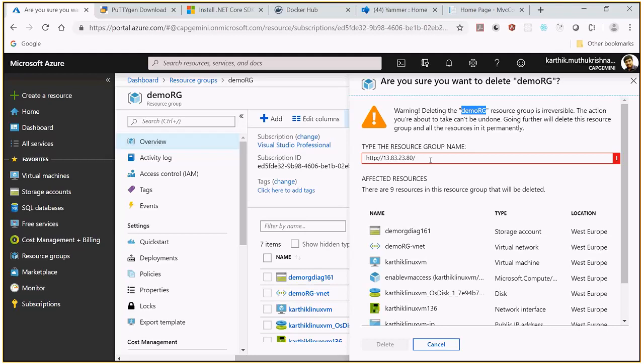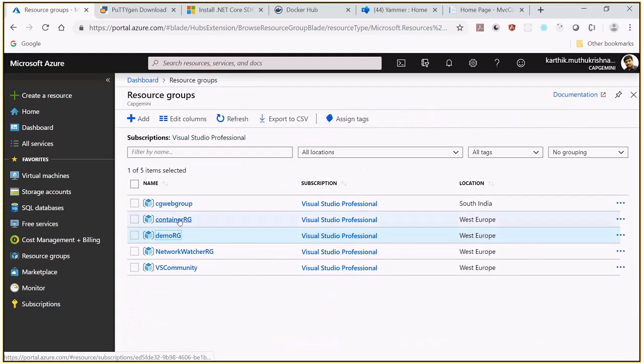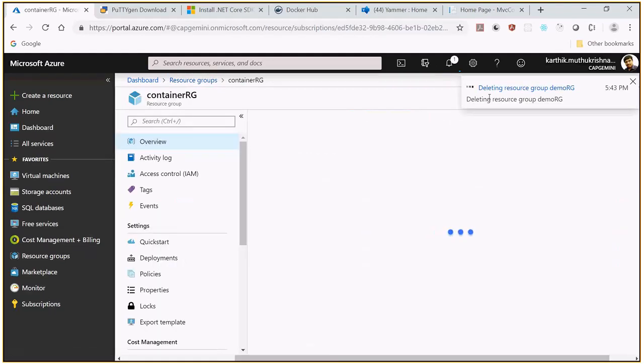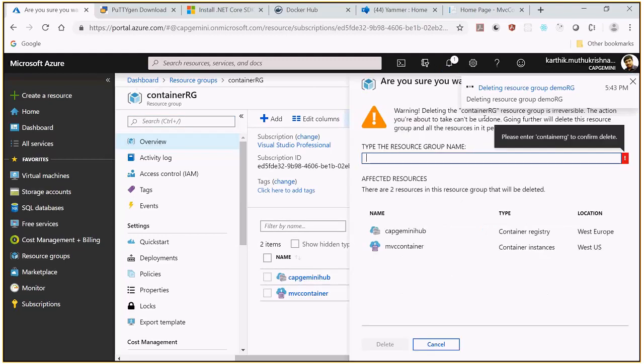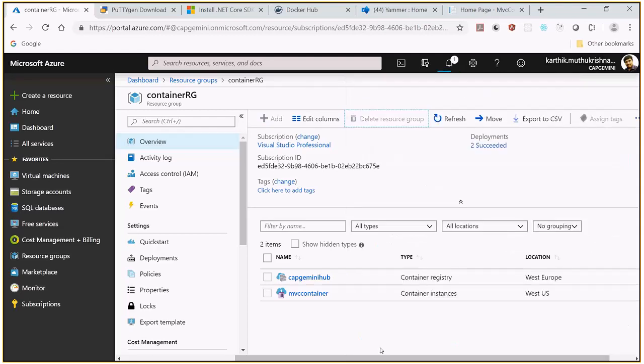Paste it, delete, and in the same way let me delete the other resource group called Container RG, so that we can save the money, nothing special. Copy, paste, and this. So that's all about our containers and virtual machine, which is a part of IaaS.